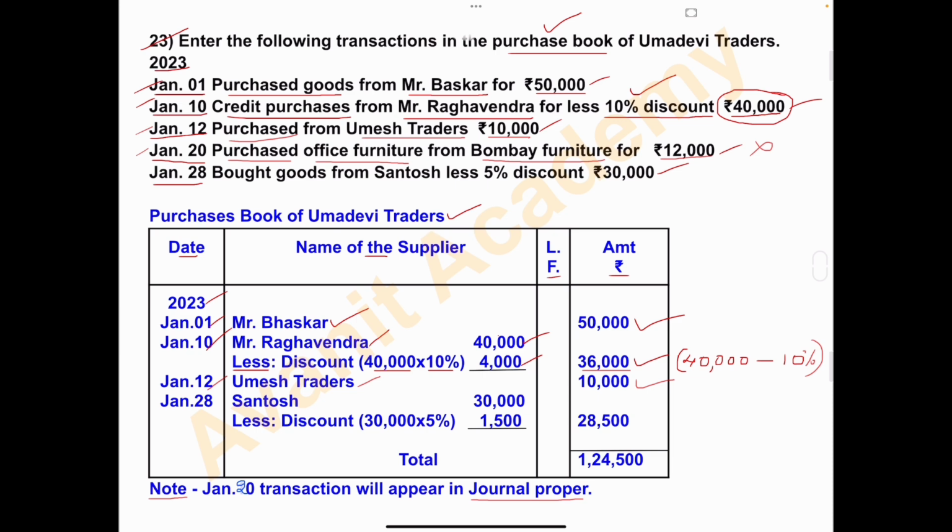Next transaction is on January 28th. Bought goods from Santosh less 5% discount, rupees 30,000. They have purchased goods, from whom? Santosh. So the name of the supplier right here is Santosh and the amount is 30,000. Write in the inner column 30,000. And this Santosh has provided 5% discount.